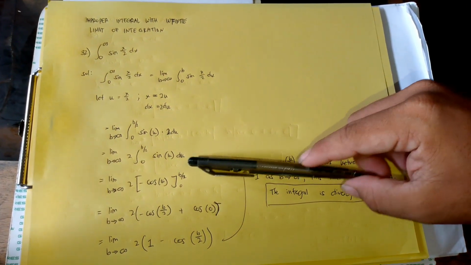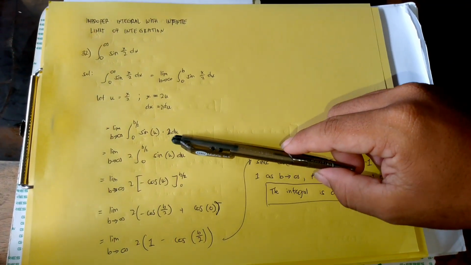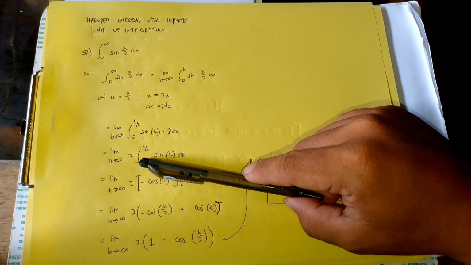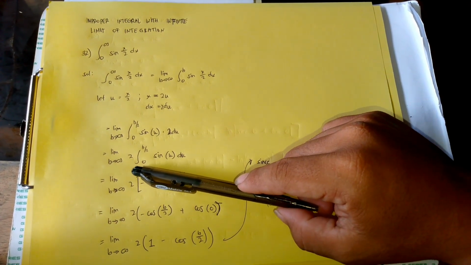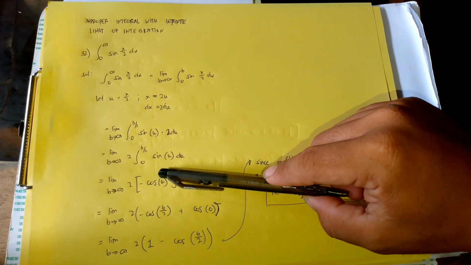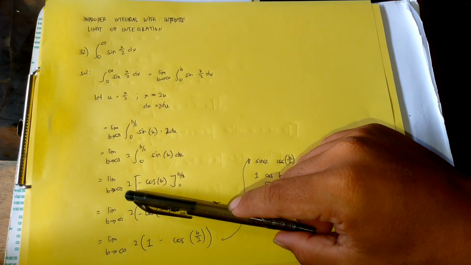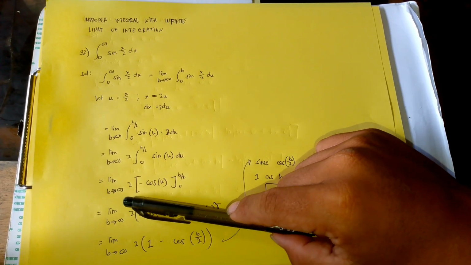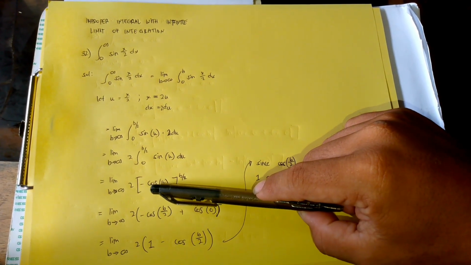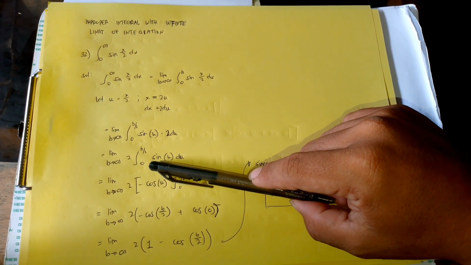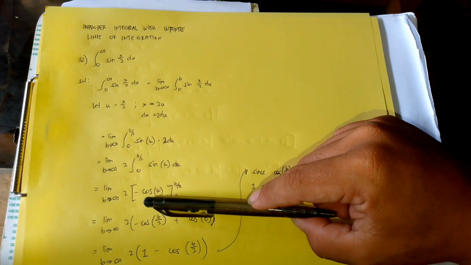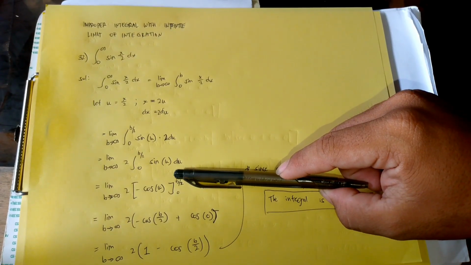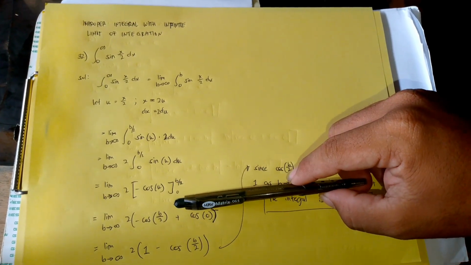So next, we take out the constant. So it becomes the limit of 2 times the integral of sine u du as b approaches infinity. Next we integrate. So it becomes the limit of 2 applied to negative cosine u, since the integral of sine is negative cosine, with boundaries b over 2 and 0.